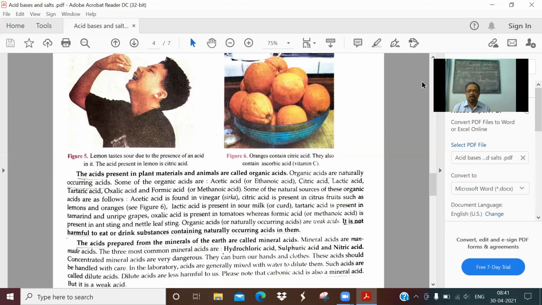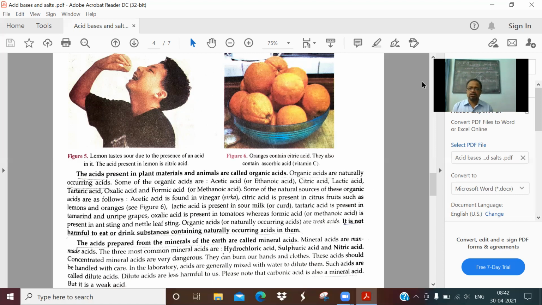Now, acids are generally mixed with water to dilute them. Such acids are called dilute acids. Dilute acids are less harmful to us. Please note that carbonic acid is also a mineral acid, but it is a weak acid. Weak means it doesn't have a burning action.